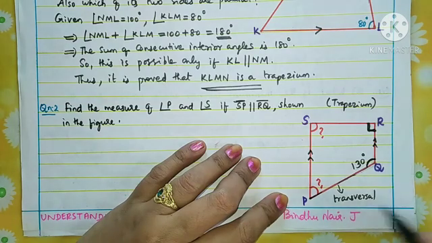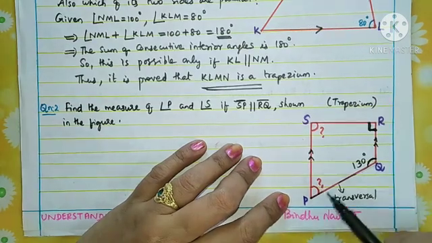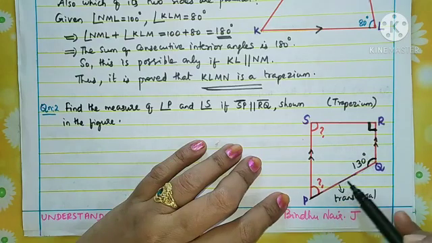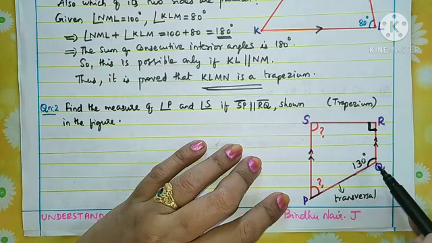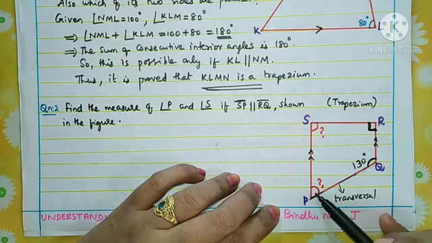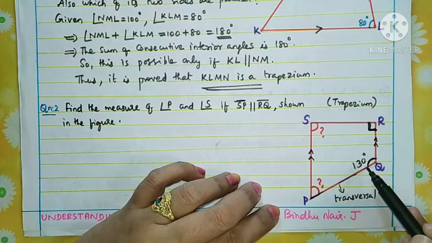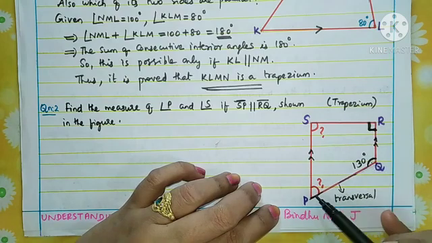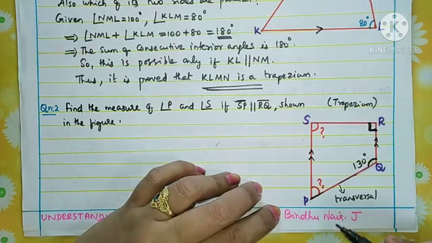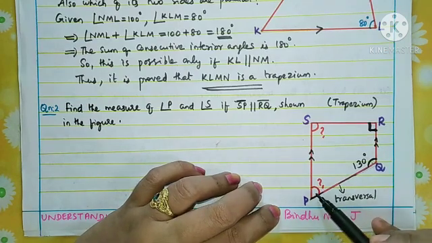So between these two parallel sides, this side PQ acts as a transversal. What property do you know? The consecutive interior angles are supplementary. Understand? So 130 and this angle together make 180 degrees. Now can you find out what is angle P?